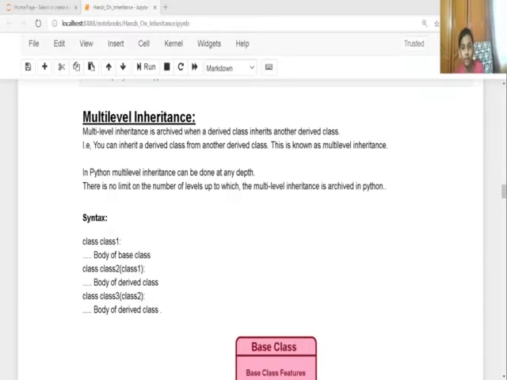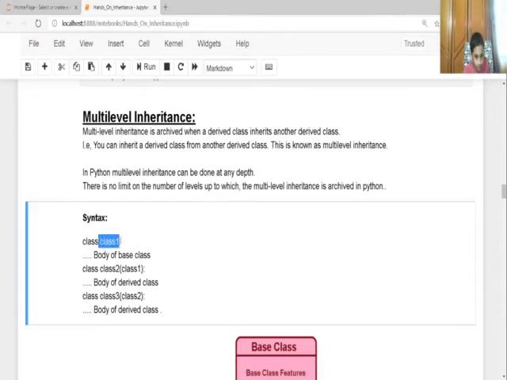In Python, multi-level inheritance can be done at any depth. There is no limit on the number of levels to which multi-level inheritance is achieved in Python. I'm going to show the syntax.